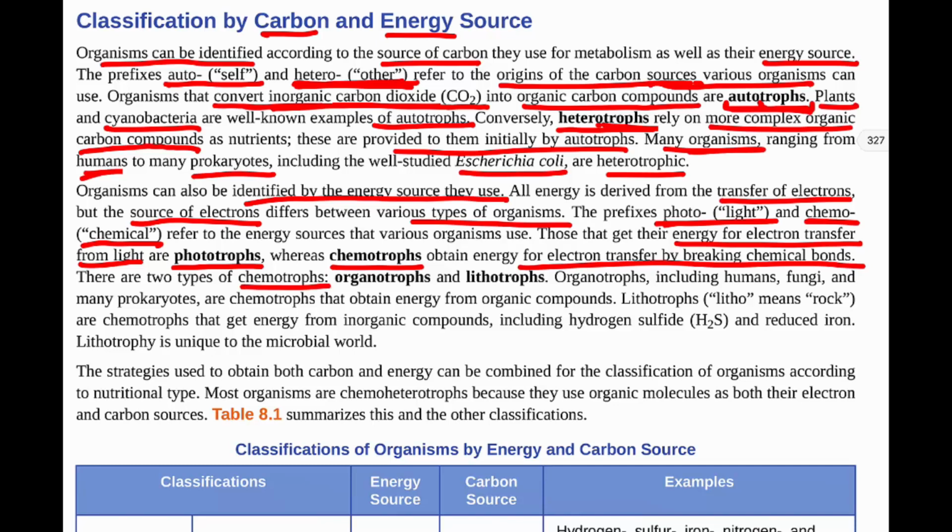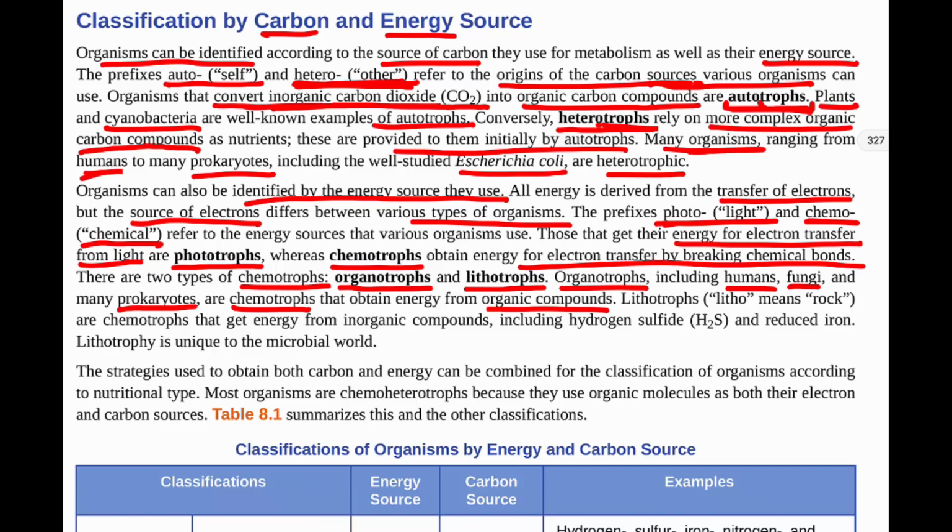And then further, we can break down our chemotrophs into organotrophs and lithotrophs. So our organotrophs are, like us, humans, fungi, and many prokaryotes. We are chemotrophs that obtain energy from organic compounds. So we have to get it from things like plants.